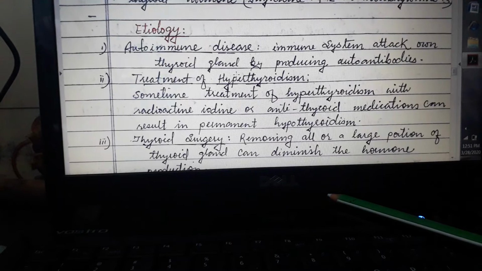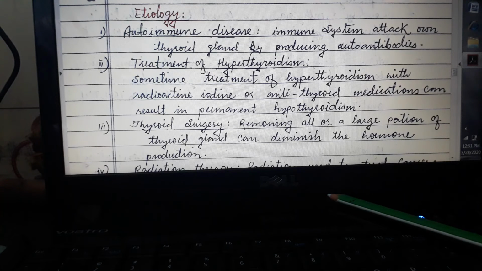In hyperthyroidism there is more production of thyroid hormones, whereas in hypothyroidism there is less or no production of thyroid hormone. What is the etiology of hypothyroidism? The first is autoimmune disease. Autoimmune disease means your immune system attacks your own thyroid gland by producing autoantibodies. That leads to hypothyroidism.